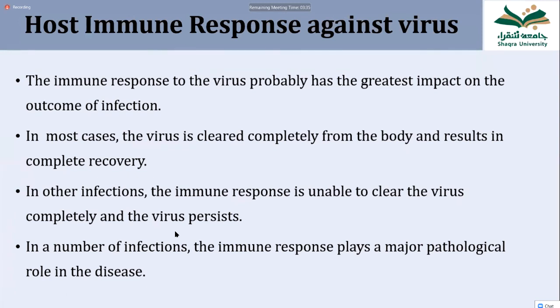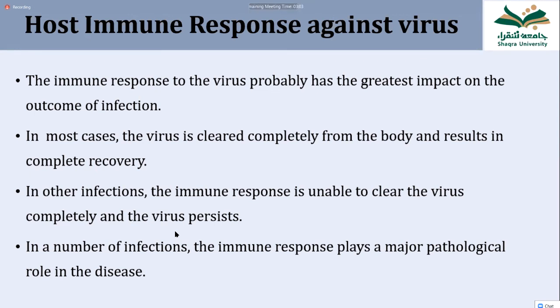So the next point in the pathogenesis is host immune response against virus. Sometimes the virus does not cause too much damage to the host tissue, but it is the immune system of the body which causes damage. An example is hepatitis. In hepatitis, the virus multiplies in the liver and does not do too much damage. But after some time, the body's immune system responds to it.